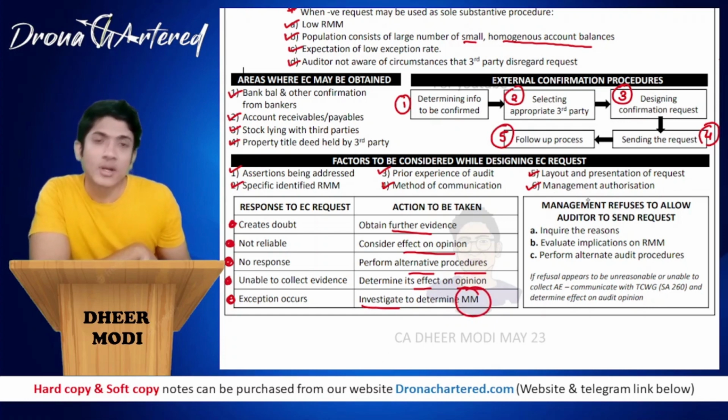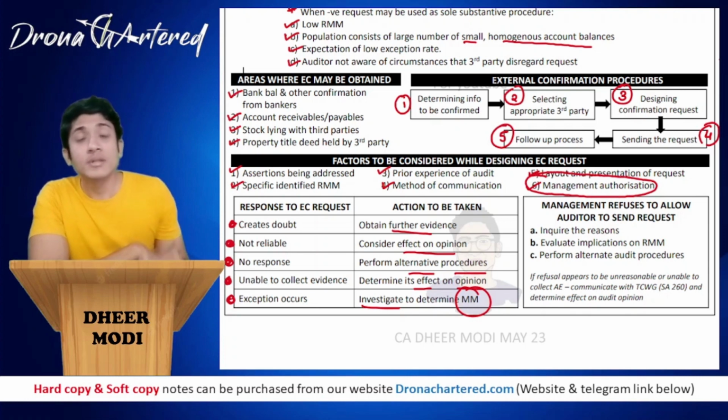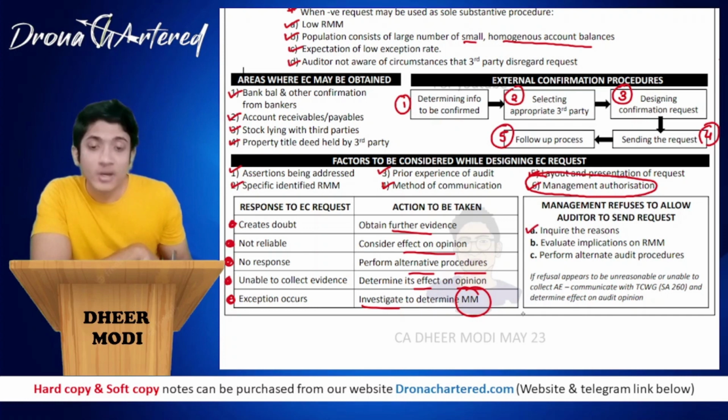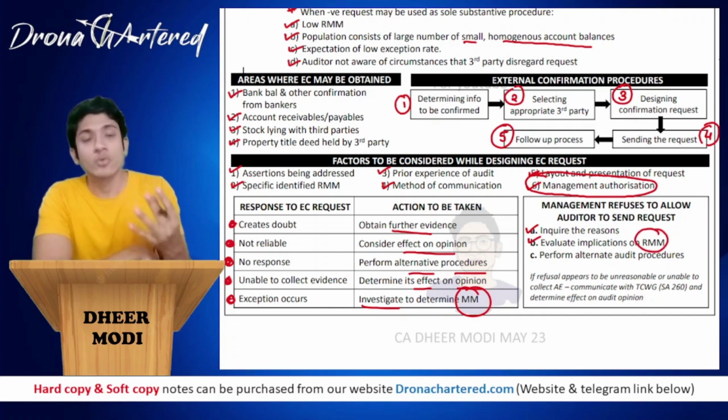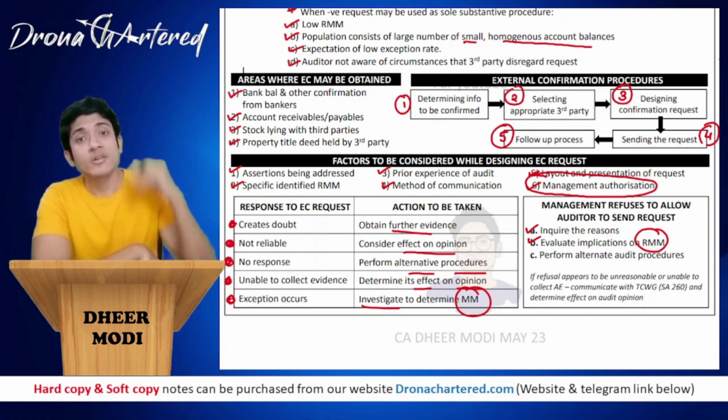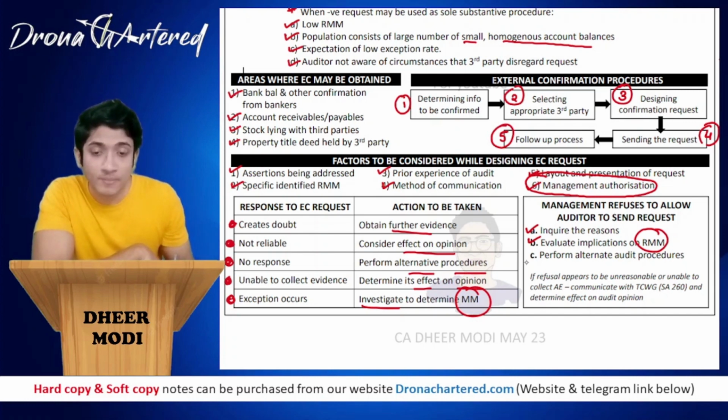Clear? And your last part is, what if management refuses to allow the auditor to send the request? As we read in this part, you need management authorization. So what happens if management does not give the authorization? First, you will have to check the reasons why management is not allowing it. Second, evaluate the implications on the risk of material misstatement. You will have to evaluate whether, if you do not get this external confirmation, your risk of material misstatement increases. And third, perform alternate audit procedures.